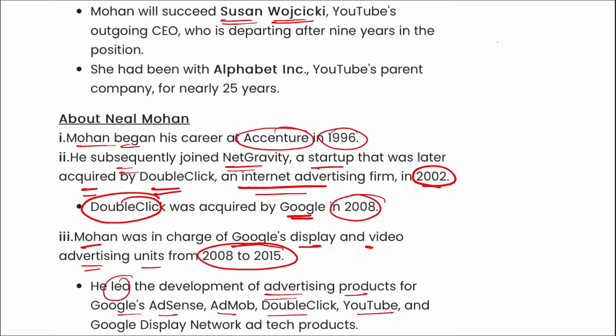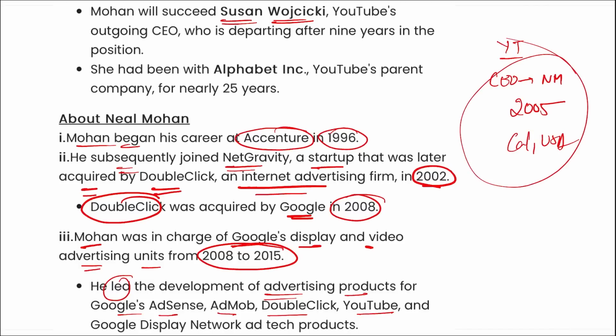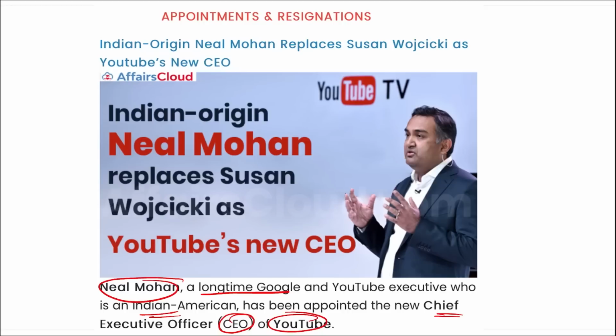Alright. Then if we talk about YouTube, who is the current CEO? Neil Mohan. When was it founded? It was in 2005. Where is the headquarters? It is in California, USA. Alright. So who has been appointed as the new CEO of YouTube? Neil Mohan.